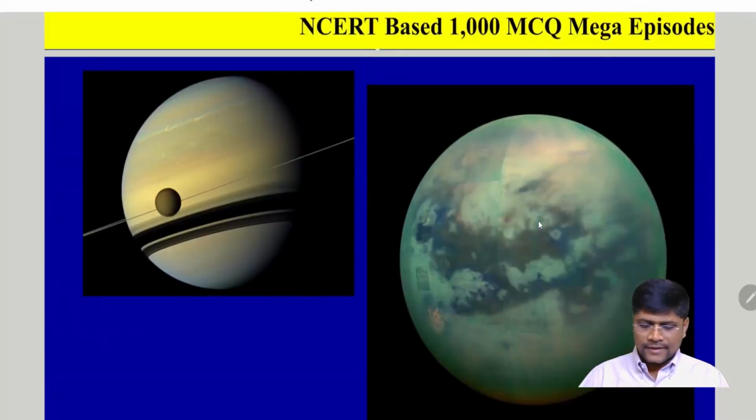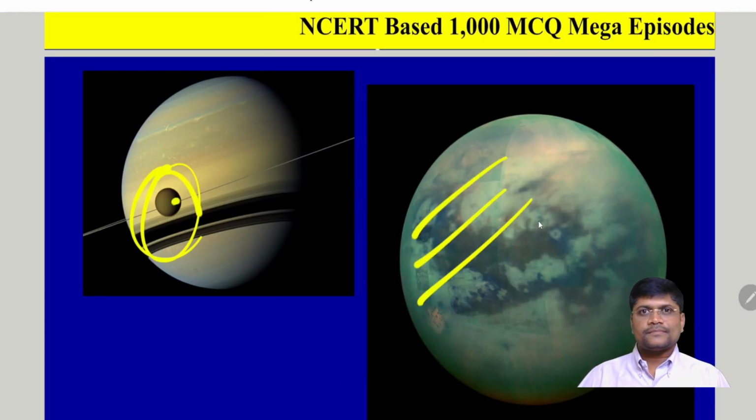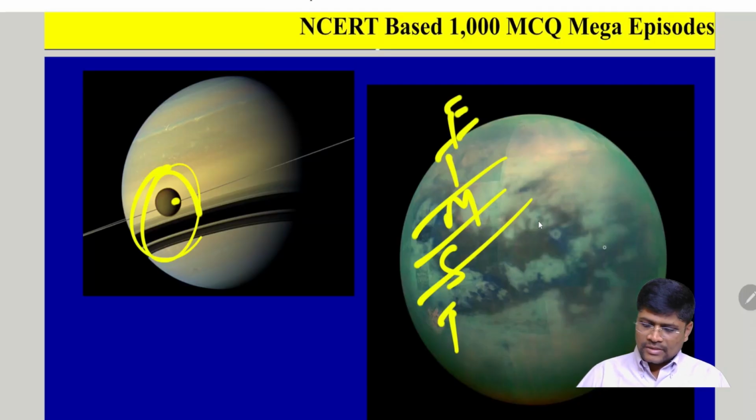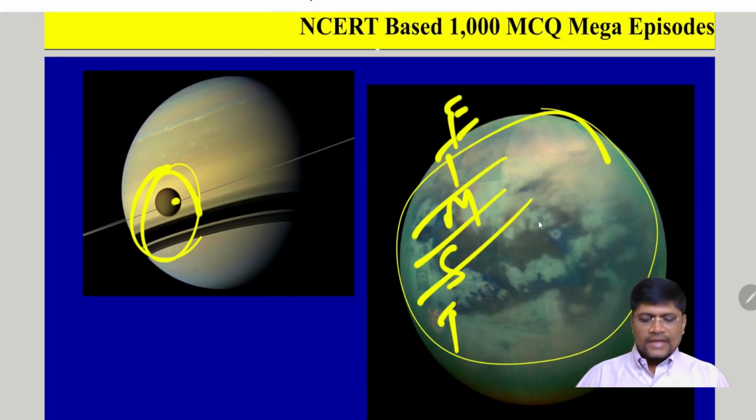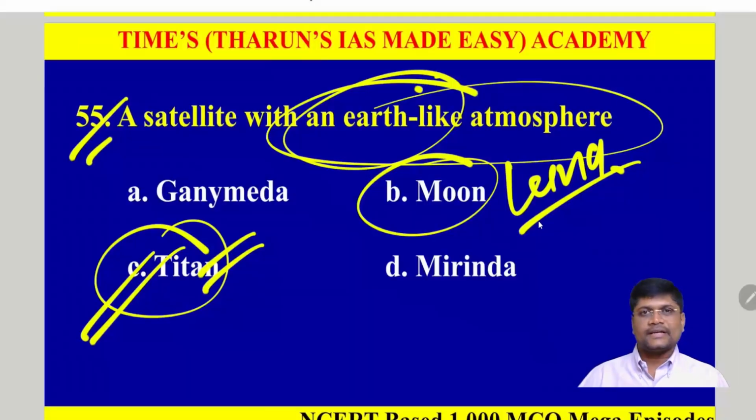Look at the explanation here. This is Saturn and this is the satellite Titan. It has a layered atmosphere, just like our atmosphere has the troposphere, stratosphere, mesosphere, thermosphere and exosphere. Similarly, the atmosphere of Titan also has a layered structure. That's why it is called an Earth-like atmosphere. So it is option C.